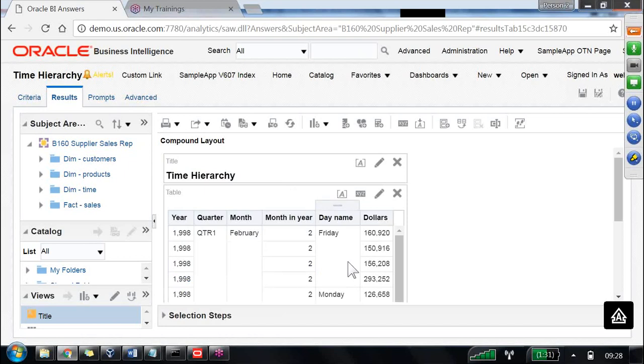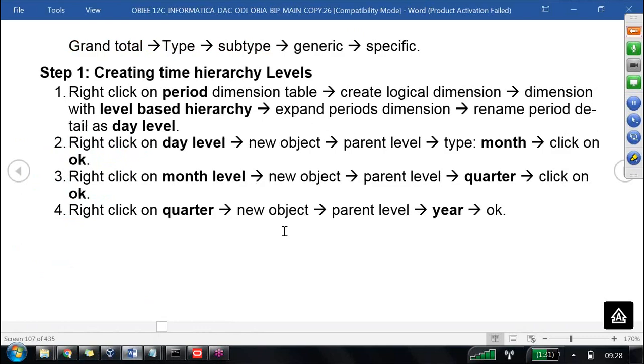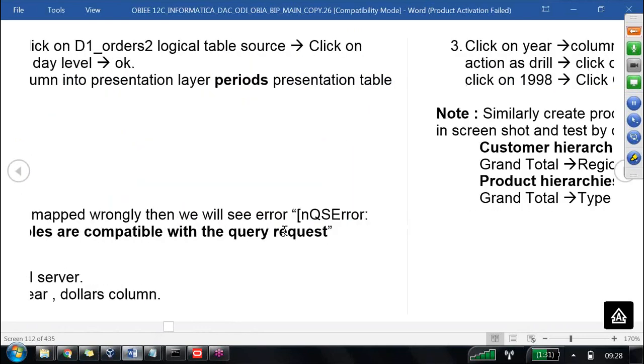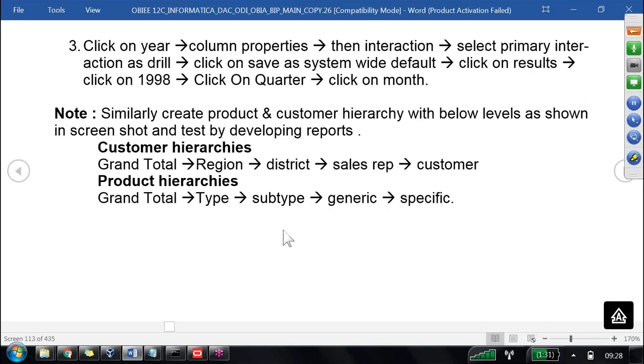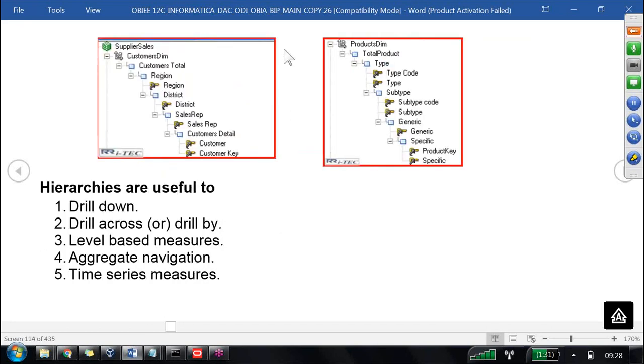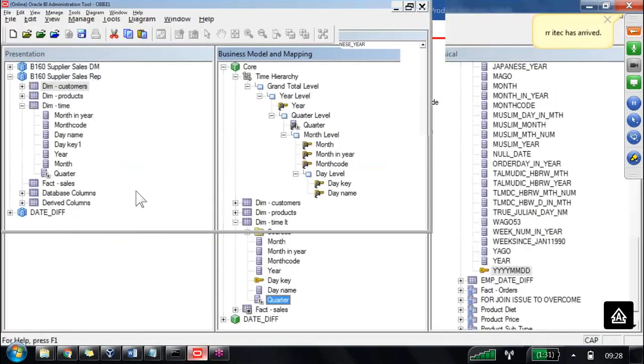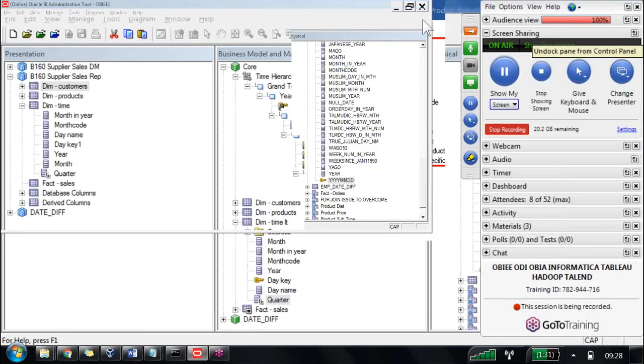Try this one today. If you go to my notes, I have two more hierarchies, with screenshots given: the customer hierarchy and the product hierarchy. Try to build them in the same way. Are you getting my point? As of now, I am saving this one. Then tomorrow we'll meet and continue from this point. Okay. Thank you.